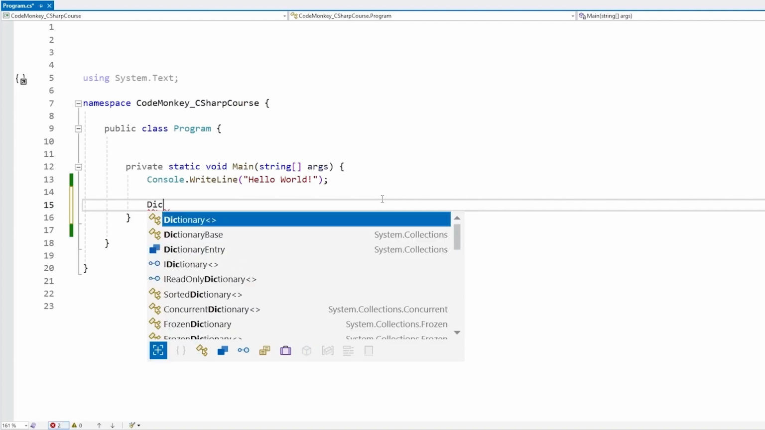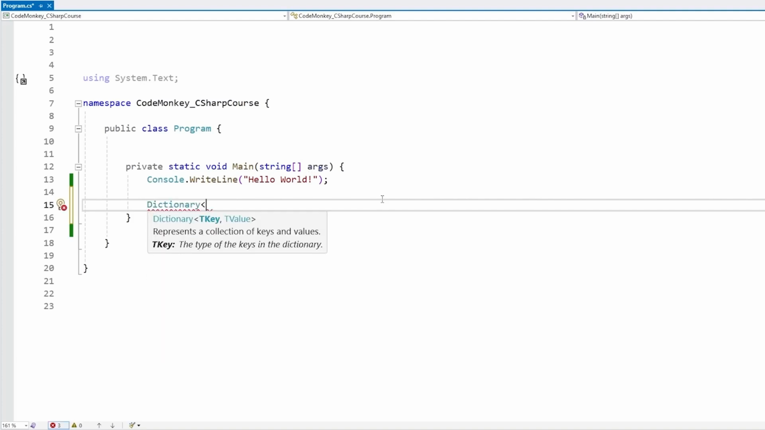We just type in Dictionary, and then we open up the angled brackets. Now this syntax, these are generics, kind of like we use on the list. I'm going to cover generics in detail in a future lecture in this intermediate section. So we open the angled brackets, and then we have two types. The first one is going to be whatever type we want for our key.